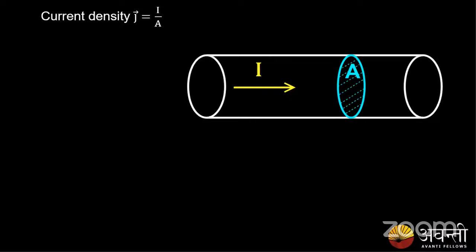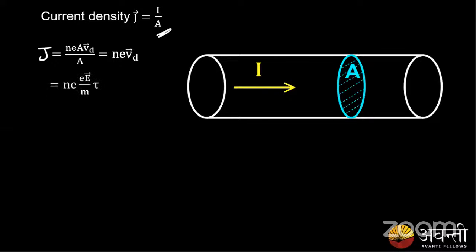Then the current density is given by J, where J equals I by A, I is the total current and A is the area of cross section of the conductor. From the previous expression, I equals n e A Vd. On substituting this value, the A in the numerator and denominator cancels, and I get the expression for current density J equals n e Vd.